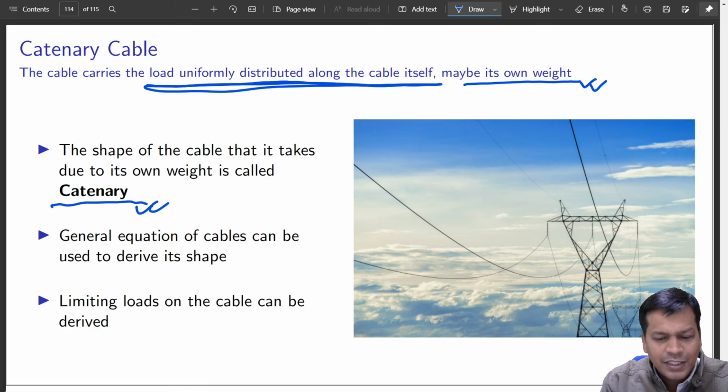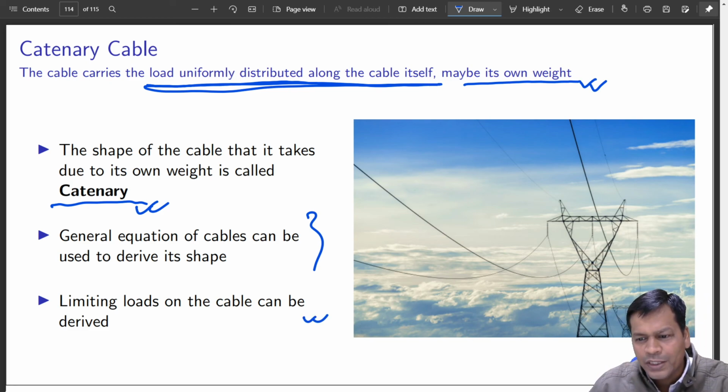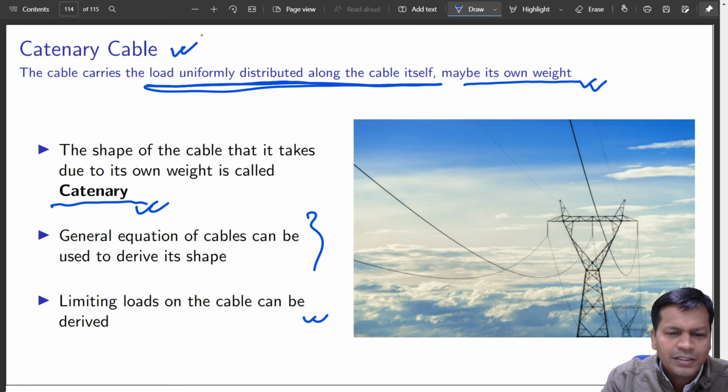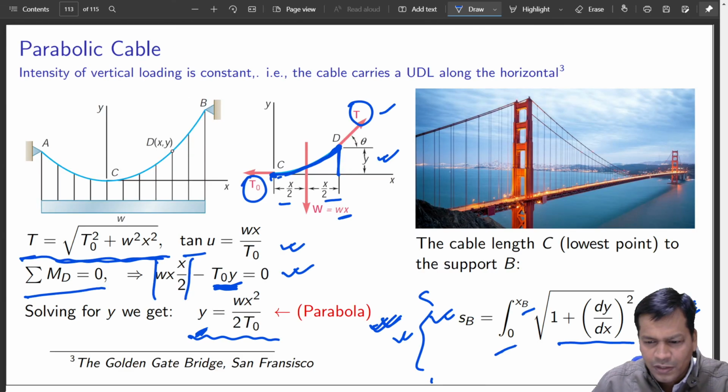The general equations of such cables can also be derived in the way we did it. Limiting loads can also be derived the way we did earlier. So this is a standard shape of such a cable, which is shown by this.